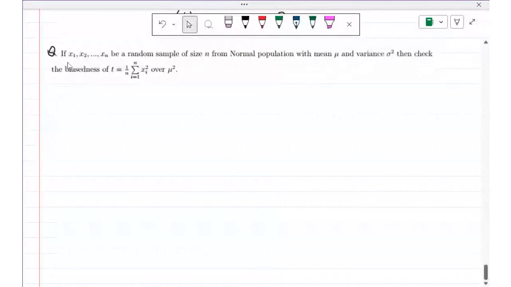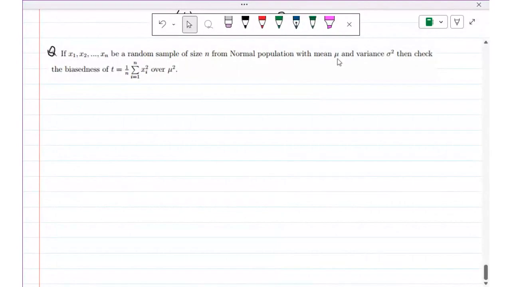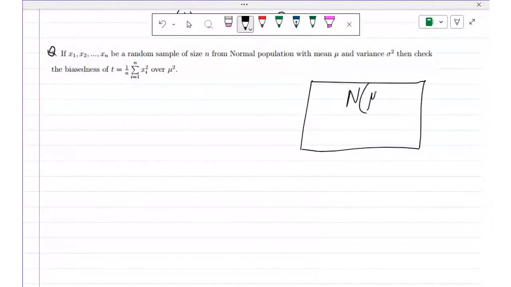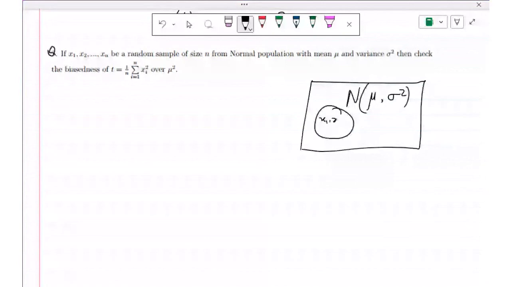If x1, x2, and xn is a random sample of size n from the normal population with mean mu and variance sigma square. Okay, students, again see the sample. Let me try to explain the diagram. We have a normal population. The normal population has mean mu and variance sigma square. The population has the same kind of characteristic. Now, if we take a random sample of size n, we have x1, x2 and xn.